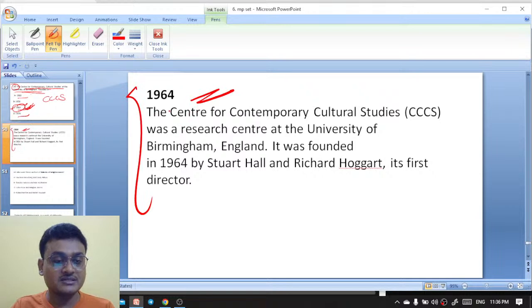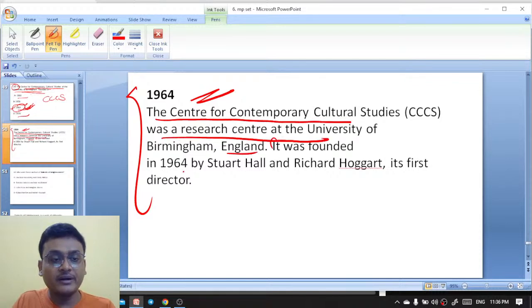This is the explanation. The Centre for Contemporary Cultural Studies (CCCS) was a research centre at the University of Birmingham, England. It was founded in 1964 by Stuart Hall and Richard Hoggart.